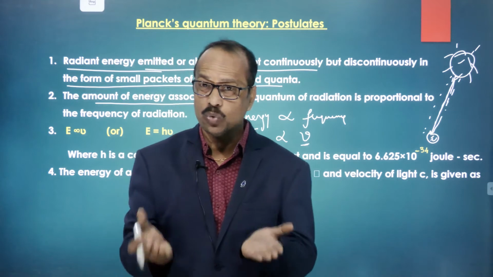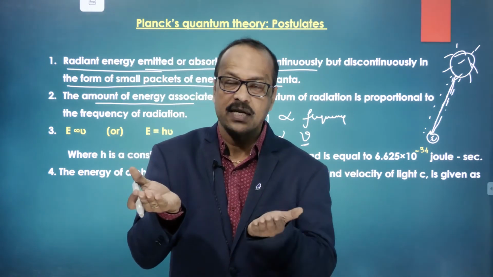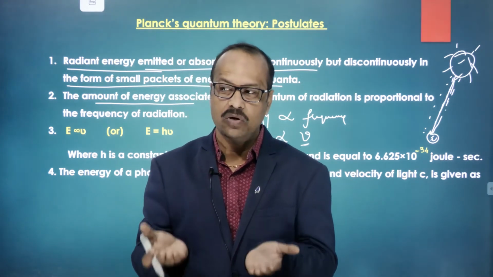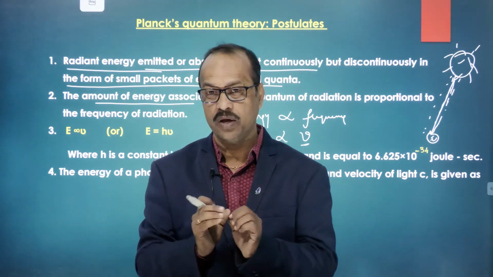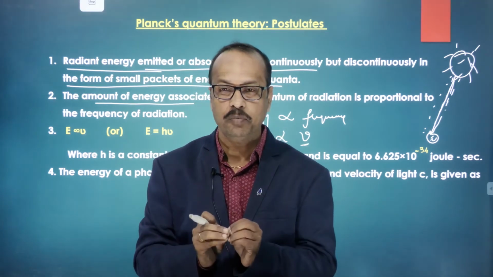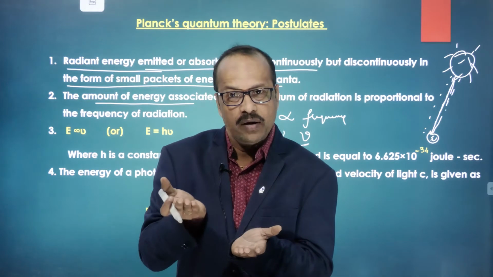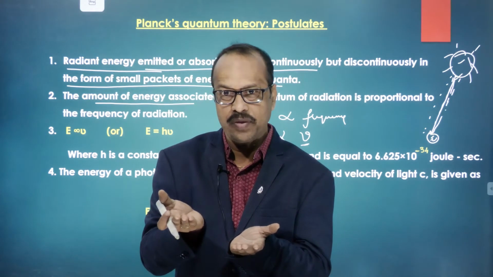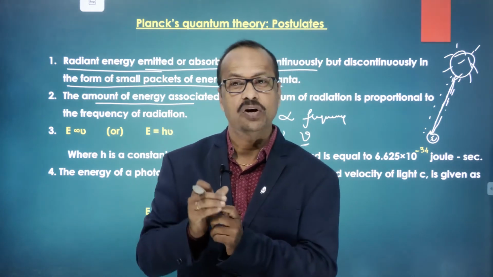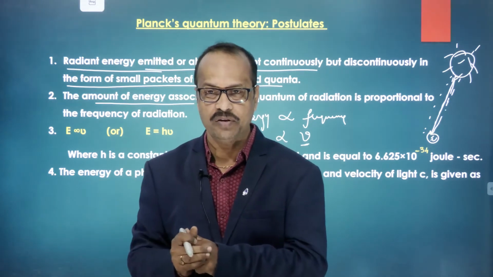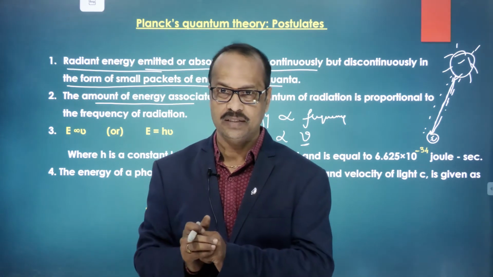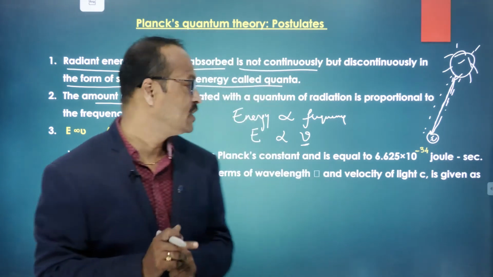Inversely proportional means, if there are two quantities and one quantity increases, then the other quantity decreases. If the other quantity increases, the first quantity decreases. These are called inversely proportional. But here it is directly proportional. What is directly proportional? If two quantities are there, and one quantity increases, then the other quantity also increases. Clear to you? So here the energy of radiation is directly proportional to frequency. The meaning is, as the frequency increases, energy also increases.